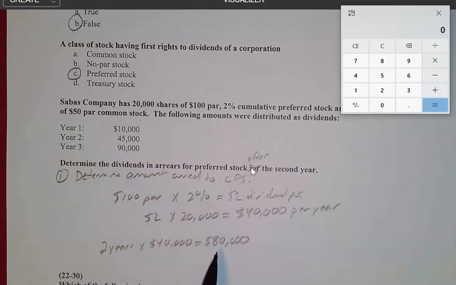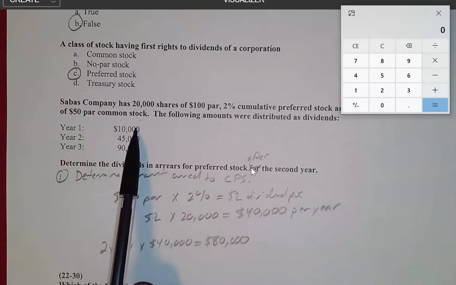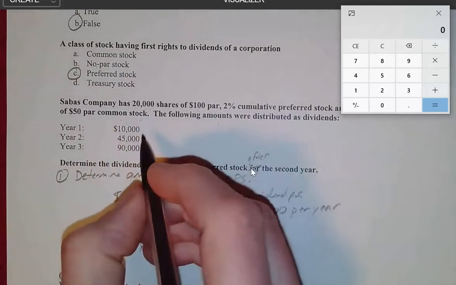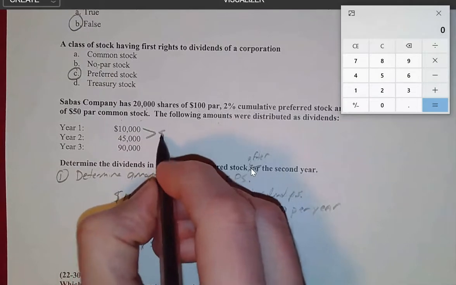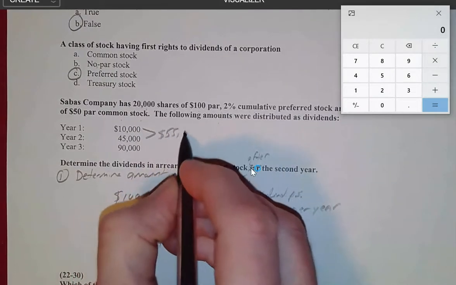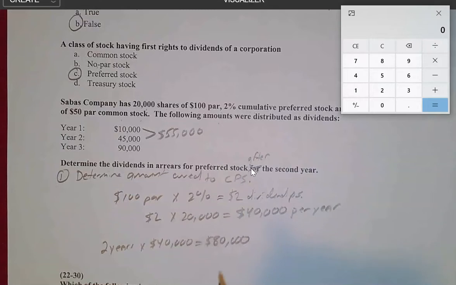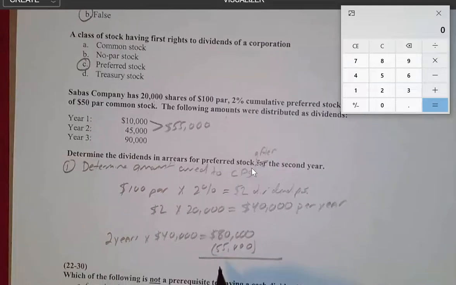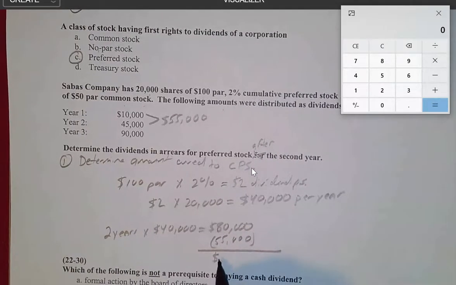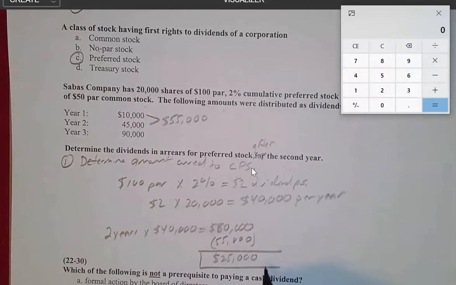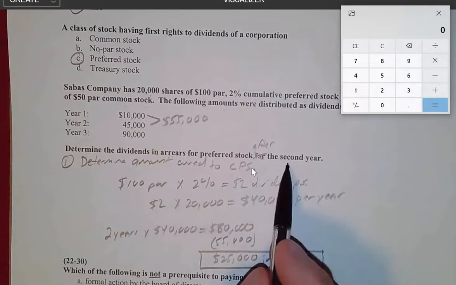And since we owe them $80,000 after year 2, we can basically just take these two amounts and add those together. We can probably do that in our head, and that comes to $55,000. We're then going to subtract that $55,000 because we've already paid this amount. And that's going to give us our final answer of $25,000 in arrears after the second year.